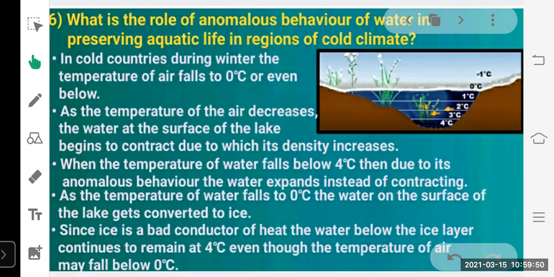Now, as you can see, when the temperature of water falls below 4 degrees Celsius, then due to its anomalous behavior, the water expands instead of contracting. As the temperature of water falls to 0 degrees Celsius, the water on the surface of the lake gets converted to ice.